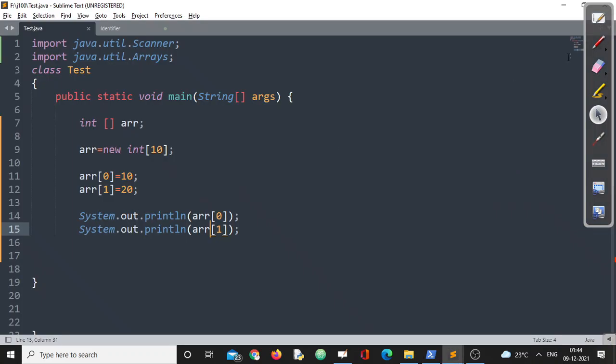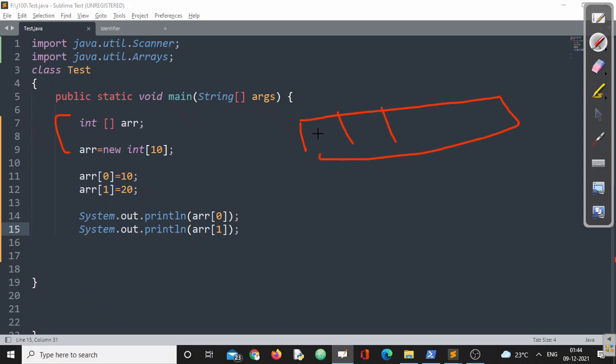So what exactly happens whenever I'm writing these two lines? An array of 10 will be created like this, and here the first value a of 0 equal to 10 means this particular value will be 10. A of 1 will be 20, meaning the next value will be 20, and it will go on and on. Now here the question is, can you confirm how many cells I have declared?